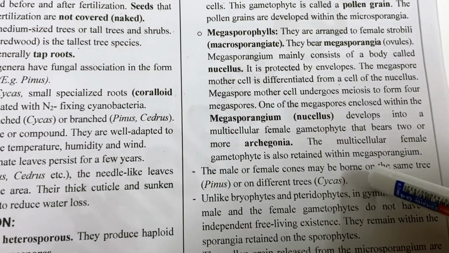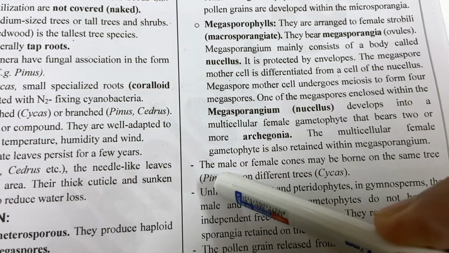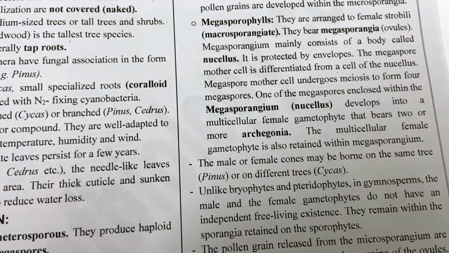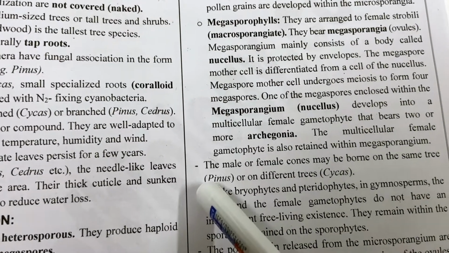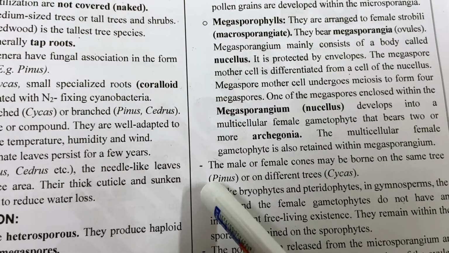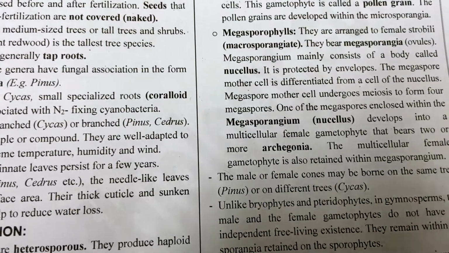Now, you should also remember that Pinus, which has mycorrhizal association, and Cycas, which has coralloid roots, in both of these, Pinus is monoecious, that is bisexual, and Cycas is dioecious, that is unisexual.